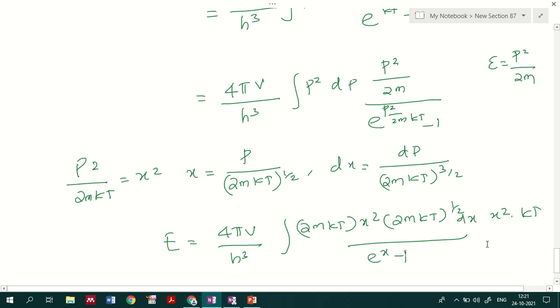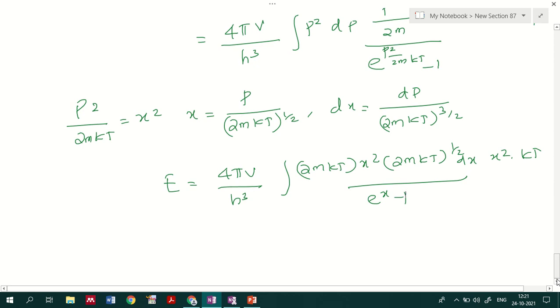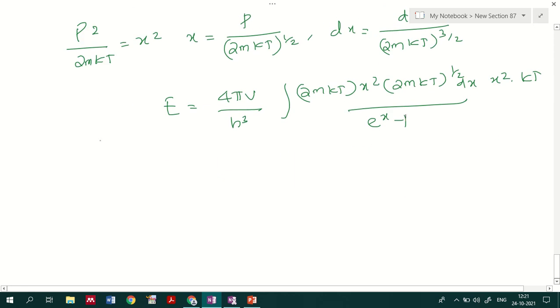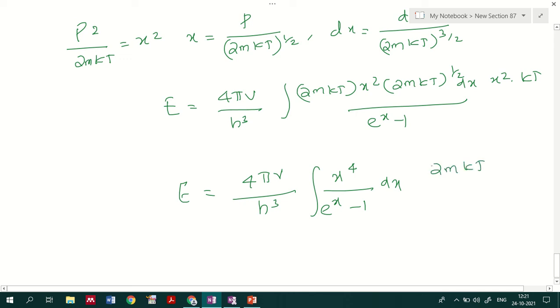This is the representation we obtain for the energy. So E equals 4 pi V divided by h cube integral, which I can write as x raised to 4 divided by e raised to x minus 1 dx, into 2mkT raised to 3 by 2, into kT.